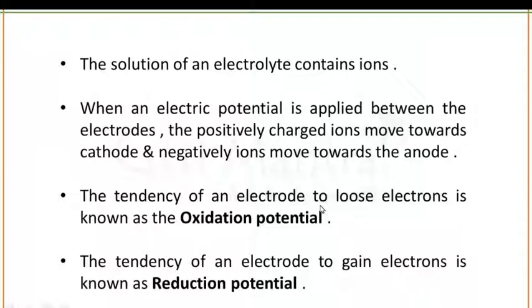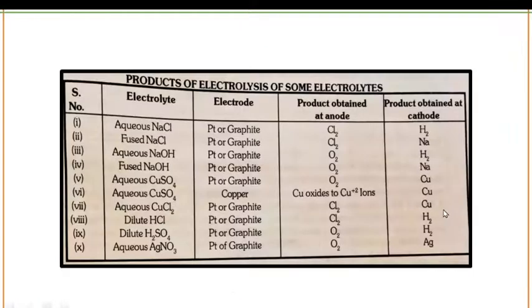If you want to learn simply about electrolysis, you can say electrolysis is defined as a process of decomposing ionic compounds into their elements by passing a direct electric current through the compound in fluid form. The cations are reduced at cathode while the anions are oxidized at anode. I repeat, cations are always reduced at cathode while the anions are always oxidized at anode.